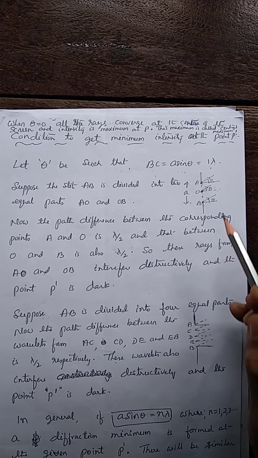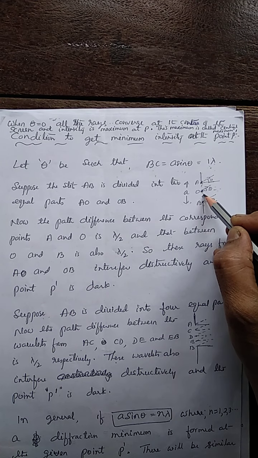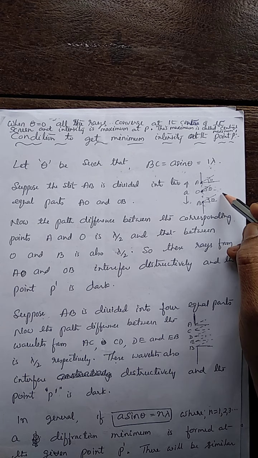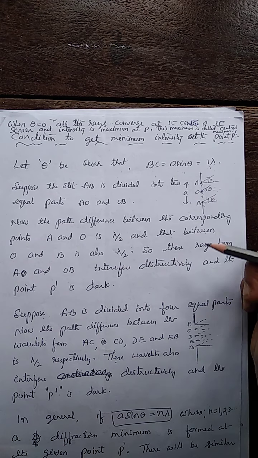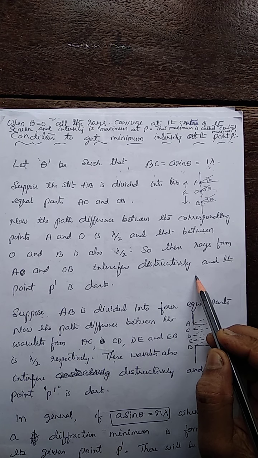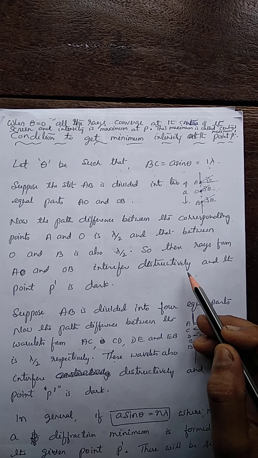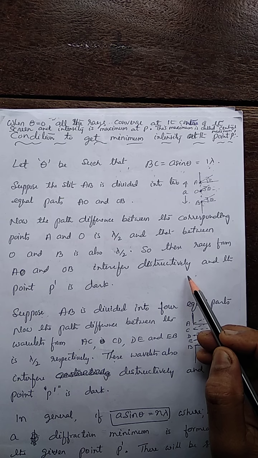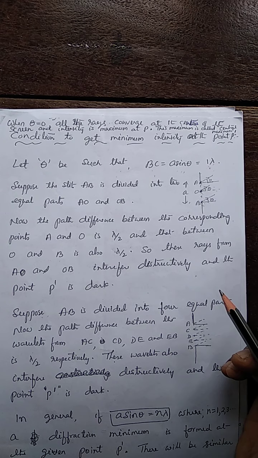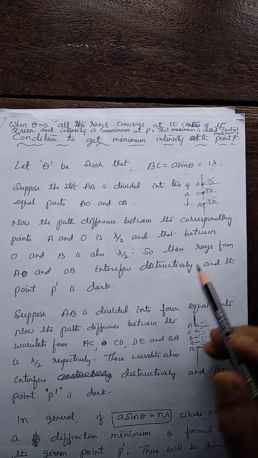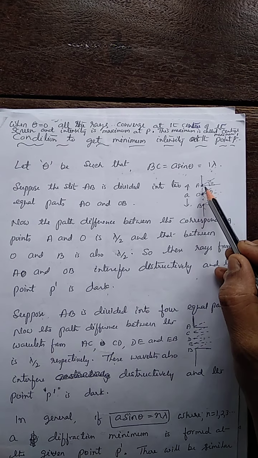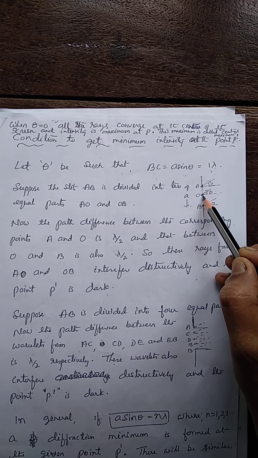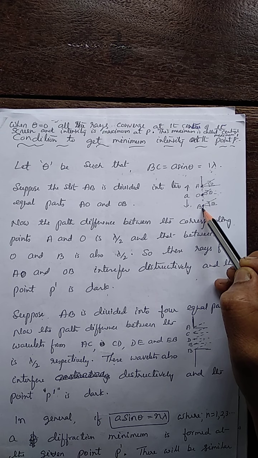So when the wavelets from AO and OB meet each other at that point P dash, they interfere destructively. They superpose on each other with the opposite phase, so P dash becomes a point of minimum intensity. A dark band is produced at that point. For every wavelet from AO having path difference lambda by 2, there is a wavelet from OB having the same path difference lambda by 2.